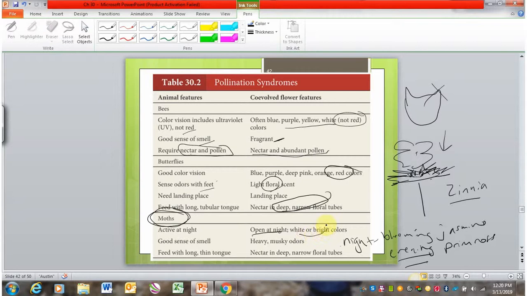That night activity is also why they favor white flowers or very bright flowers. So evening primrose, for example, is oftentimes kind of a bright yellow color, and that will help the moths see it in the nighttime. They have a good sense of smell as well, but they prefer kind of more musky odors than floral odors. So smells that we don't necessarily find as attractive, they do like those. They also feed with a long, thin tongue. They're related to butterflies, and so they also go for floral tubes.